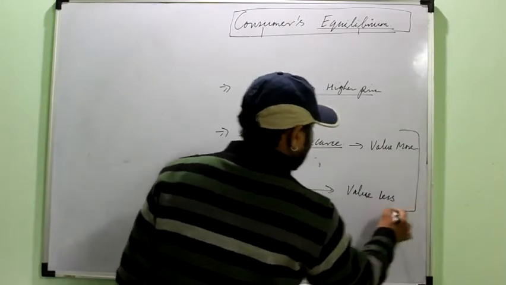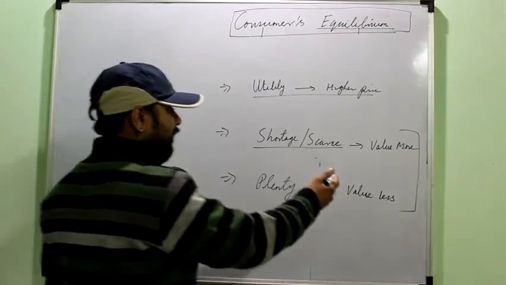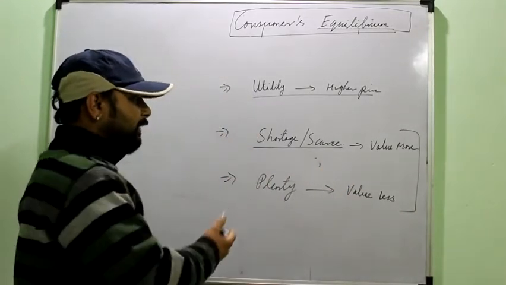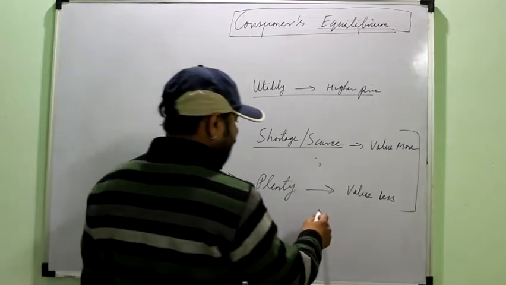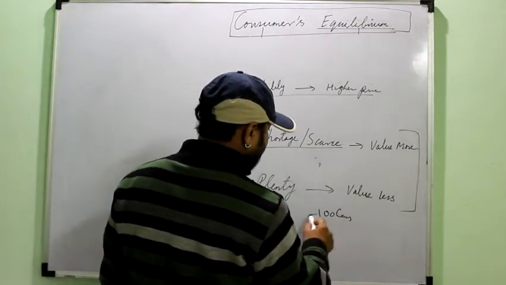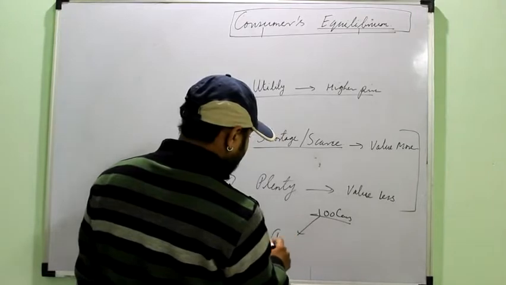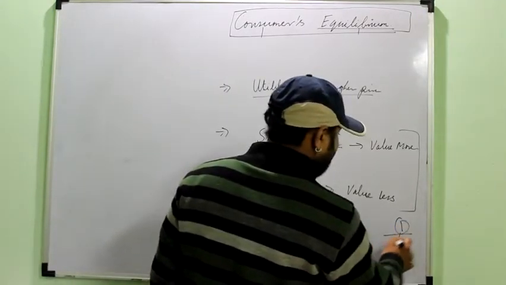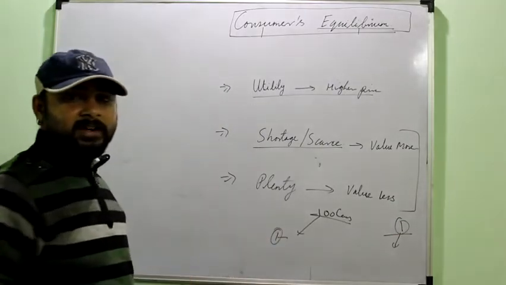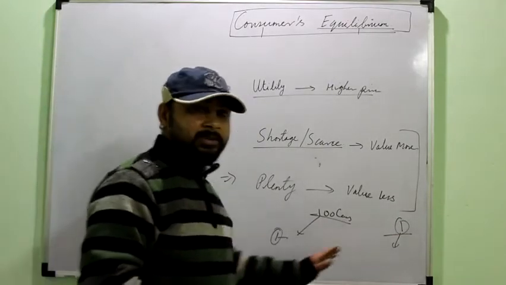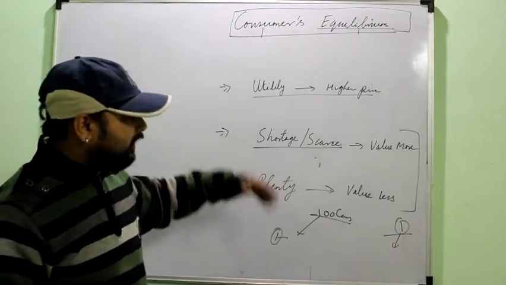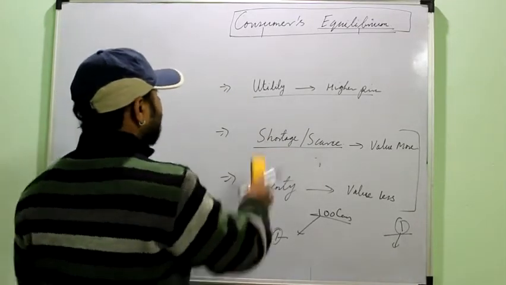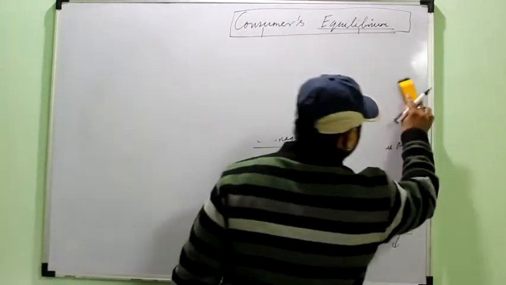This is for the particular consumer, right? If he has more of a particular good, the value in terms of importance of that particular good would be less. Like for example, a person owning 100 cars, for him the value of one particular car is nothing, very less. But a person owning one car, for him the value is high. You can say importance, right? Maybe not the price, but we are talking about the importance of a particular good for consumption or for use. You have to remember these particular terms, only then you can understand this topic better, right?